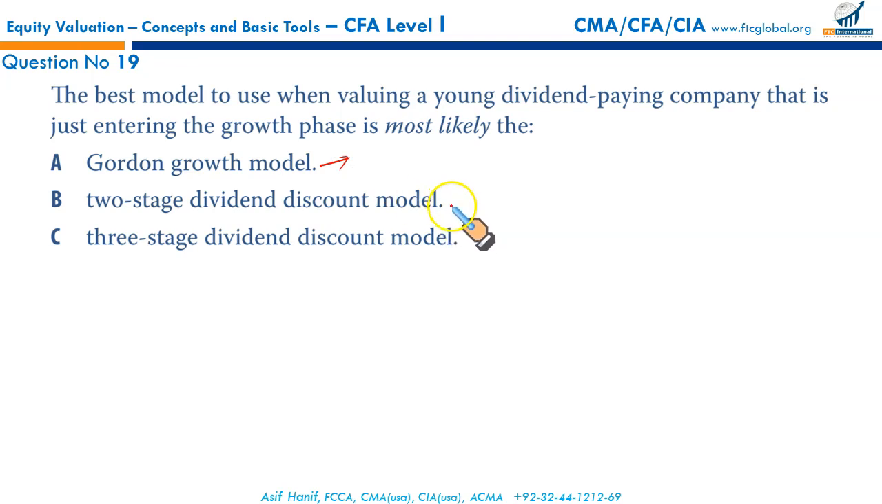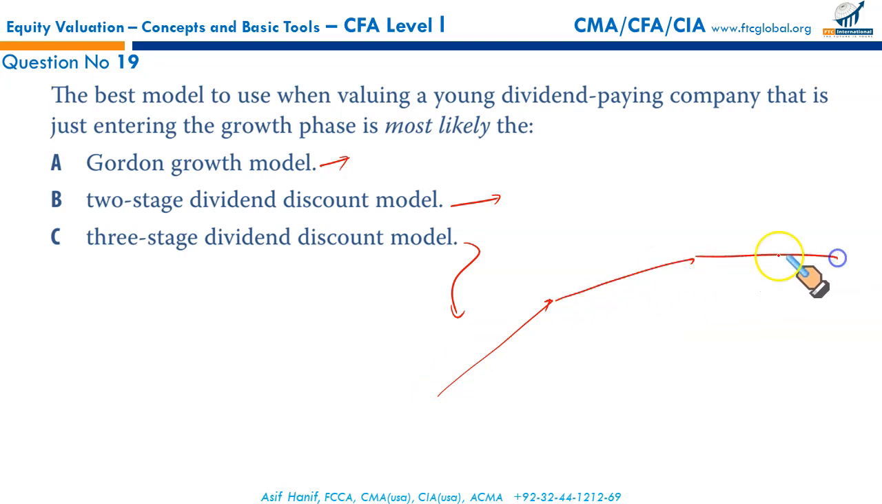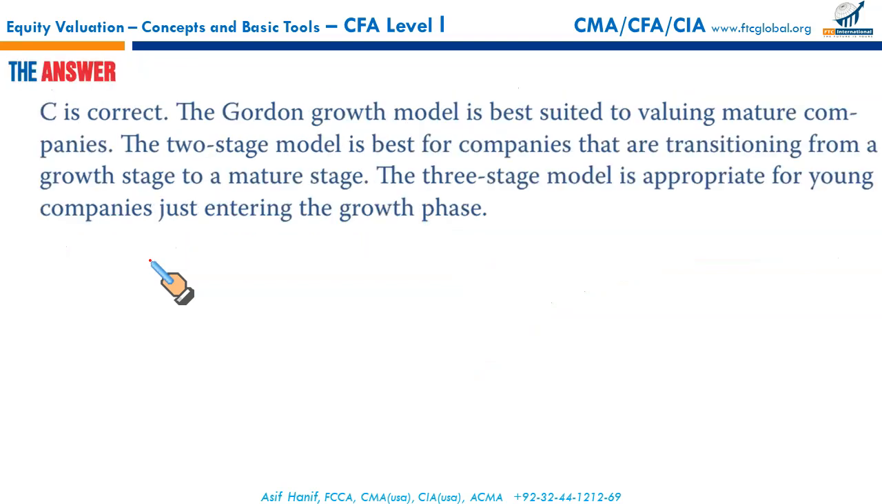Two-stage dividend discount model is used for those companies that are moving from growth stage to maturity stage. And three-stage model is appropriate for those young firms that have just entered the market. They will first see a massive growth, growth will then slow down, and then that will be stabilized. So that's the three-stage model. This is the most appropriate version of formula that we can apply to value a young dividend-paying company. That makes C the correct option.